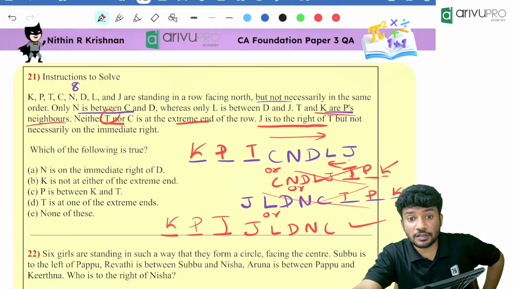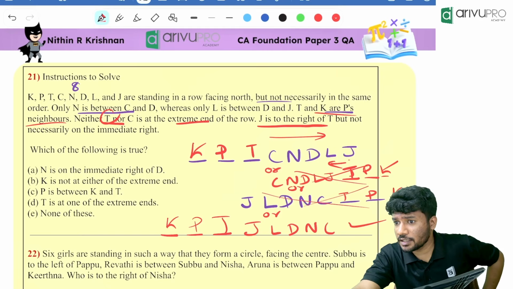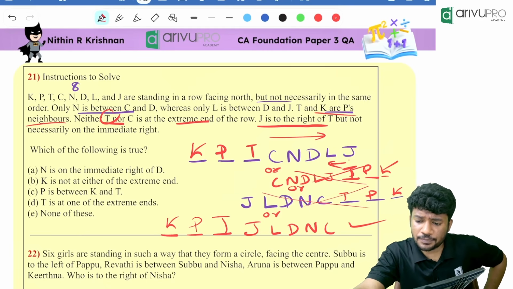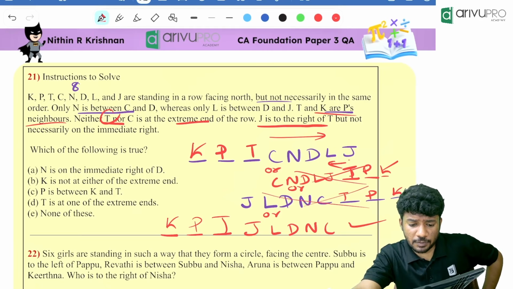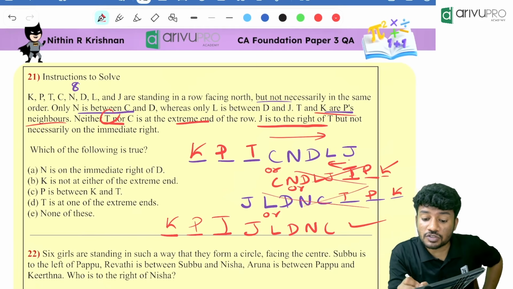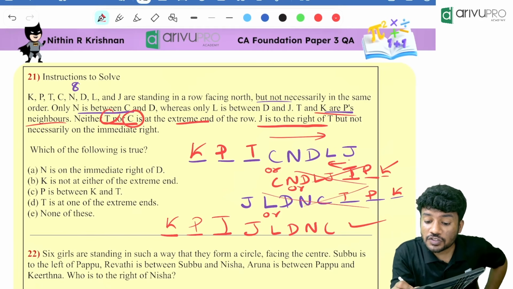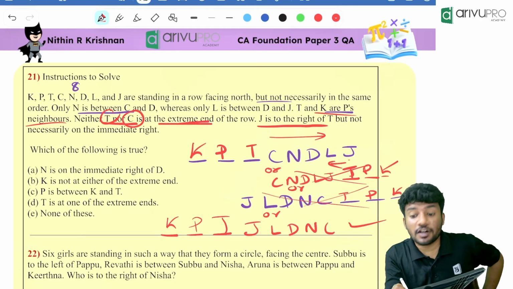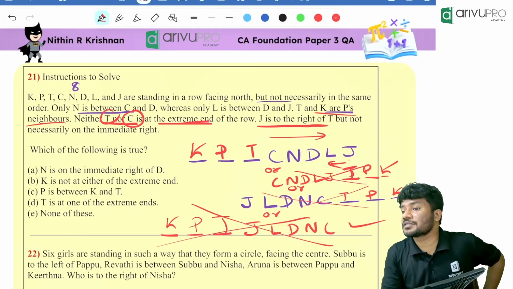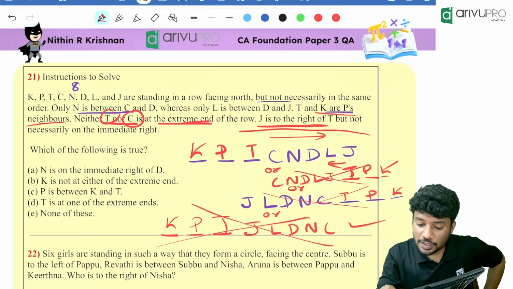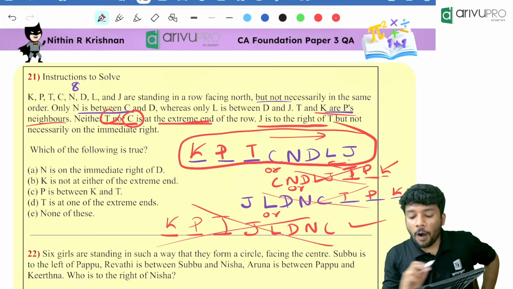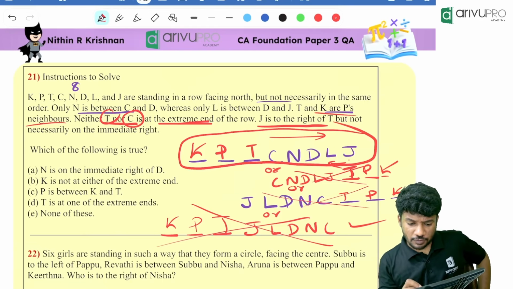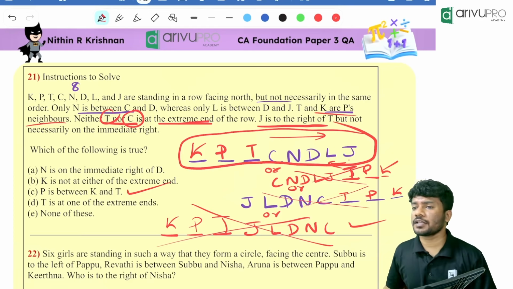That is a possibility, but something is making it wrong. T and K are immediate neighbors, but C is at an extreme end, and C cannot be at an extreme end. That means that is also wrong. So which one is correct? Looking at it, P is between K and T. That is the only correct option.